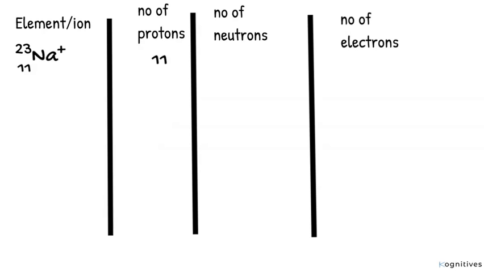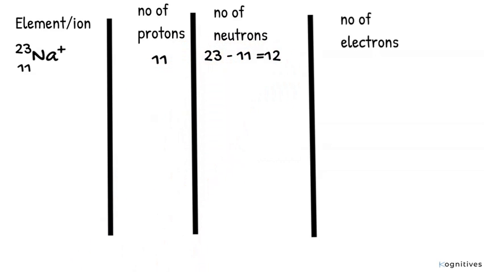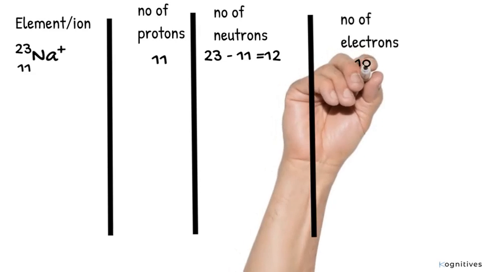The number of neutrons can be calculated by subtracting the proton number from the mass number. As a result, we have 23 minus 11 is equal to 12. And the number of electrons is supposed to balance the number of protons, and it's supposed to be 11. But as you can see, sodium is a positive ion with a charge of +1, which means it has lost 1 electron, or it has an excess proton. So the number of electrons becomes 10.